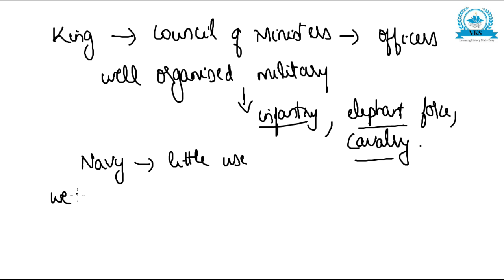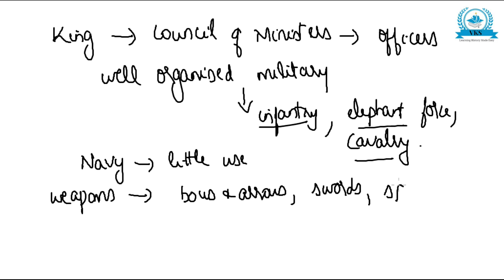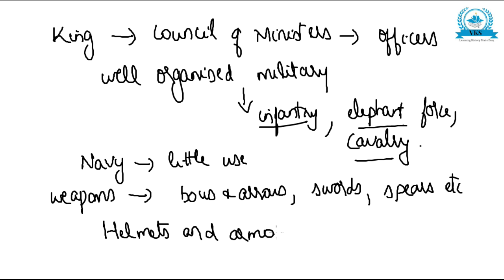The simple weapons of early Vedic age were replaced in later Vedic age by improved weapons. The weapons mainly used by them were bows and arrows, swords, spears, etc. They also used helmets and armors for protection. So this was mainly about the political condition of the Aryans.